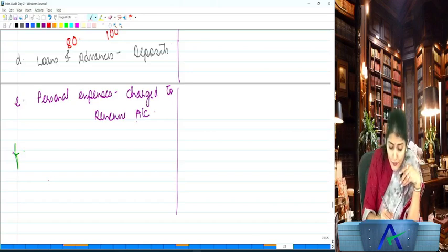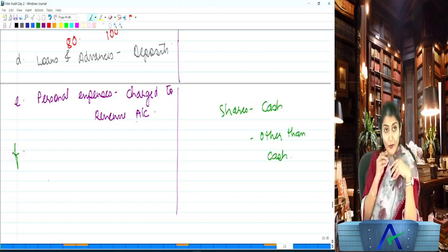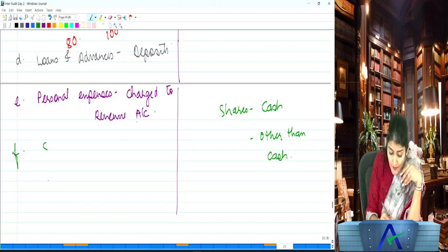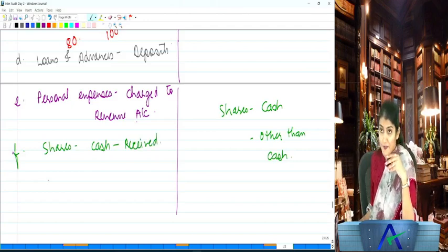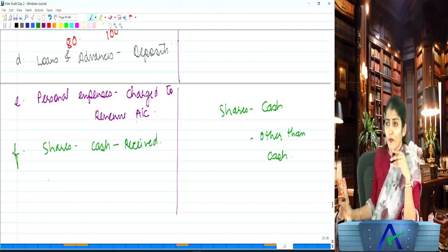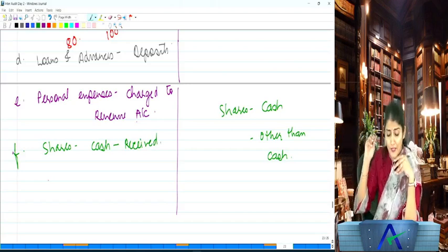Okay, right? Do you know that one, the shares of the company could be issued for cash, or second, the shares of the company could be issued for other than cash? Are you understanding that? Right. So what does it say? If shares of the company have been issued for cash, as an auditor make an inquiry whether cash is actually received. So if shares have been issued for cash consideration, just check whether the cash has been received.